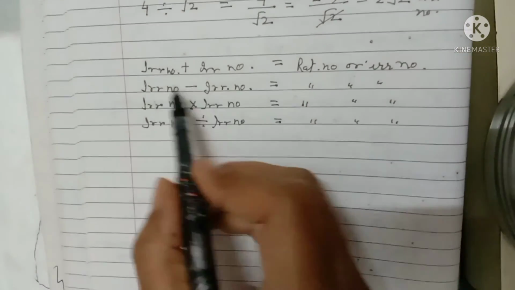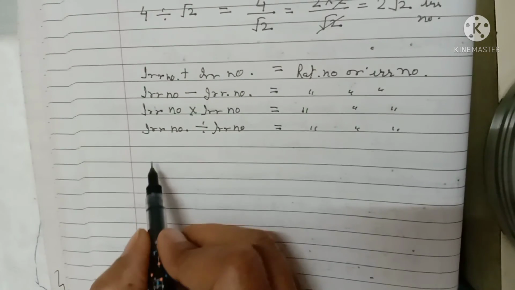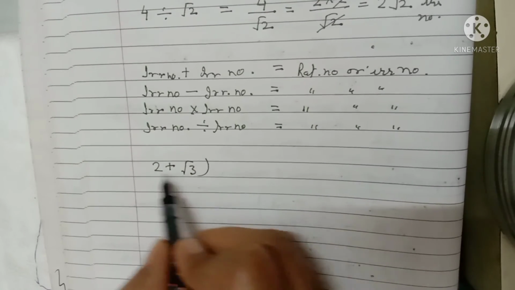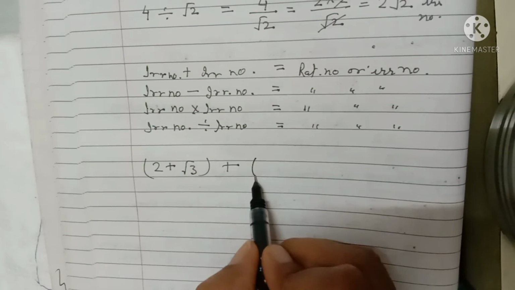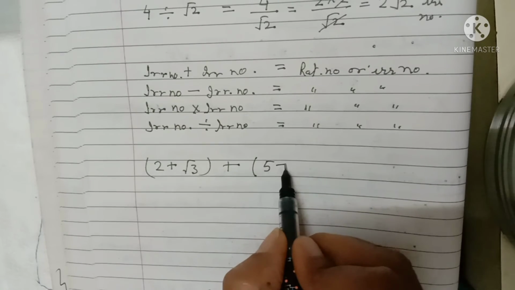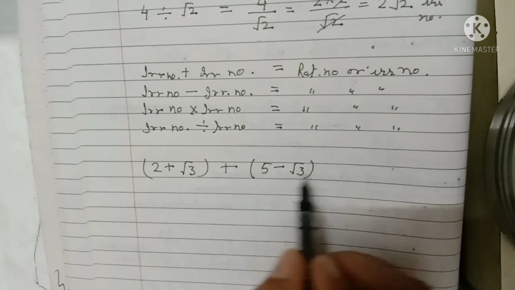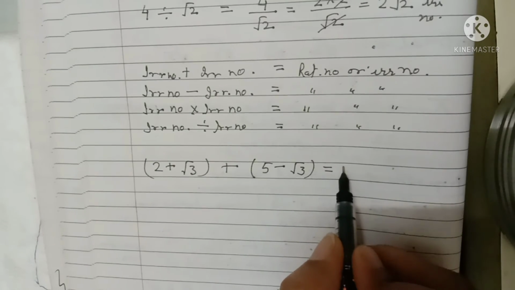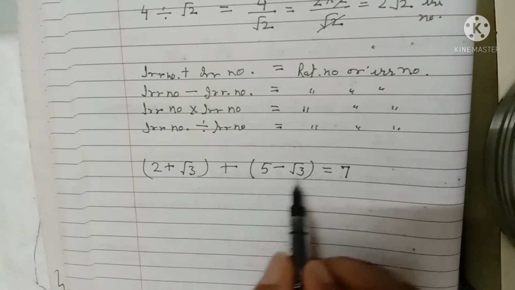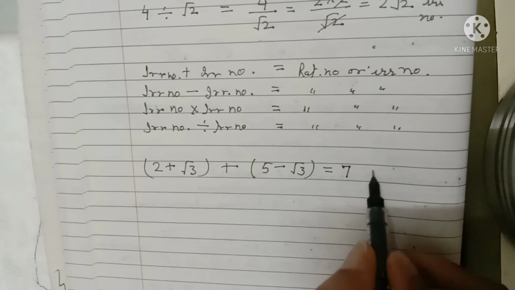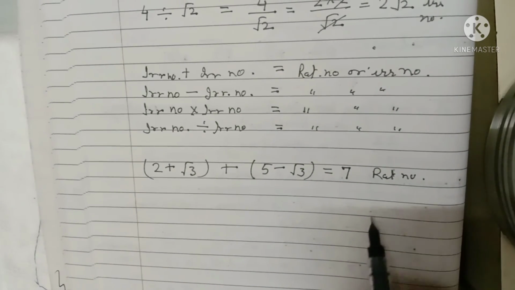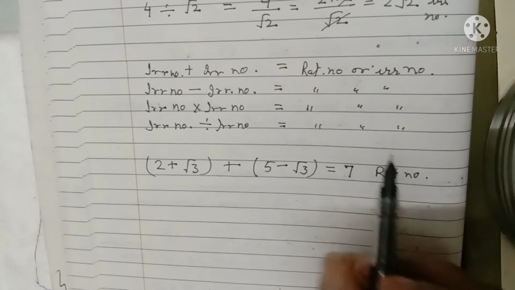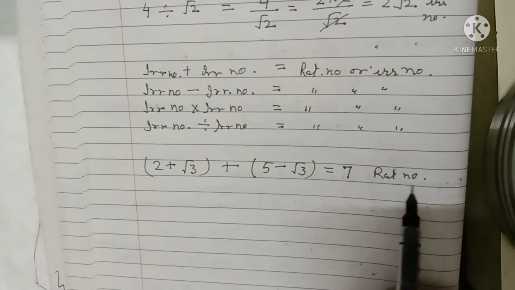Now take an example of two irrational numbers. Suppose 2 plus root 3 is one number and the second is 5 minus root 3. Now adding, you get 5 plus 2, 7, and the root 3 terms cancel, so you get 7, which is a rational number. So it is not confirmed which number you will get when two irrational numbers are added.